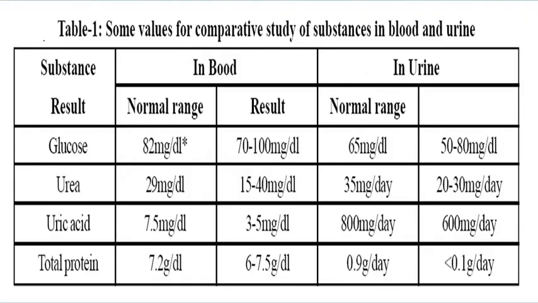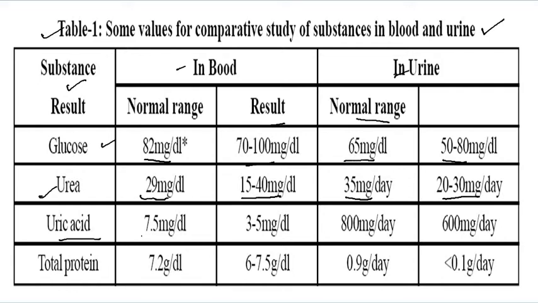So let us see some values from the comparative study of substances in blood and urine. How much of each composition is necessary in blood and urine is given in your table. Substance and result in blood and in urine. Glucose: the normal range in blood is 72 to 100 mg and the result is 82 mg, and for urine it is 65 mg and the range is 50 to 80 mg. Urea in blood is 29 mg and the range is 15 to 40 mg, and in urine it is 35 mg and the range is 20 to 30 mg.